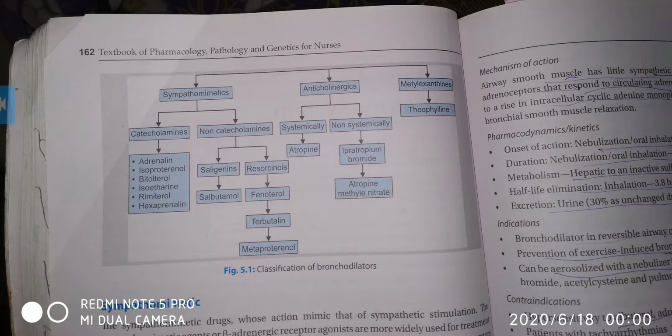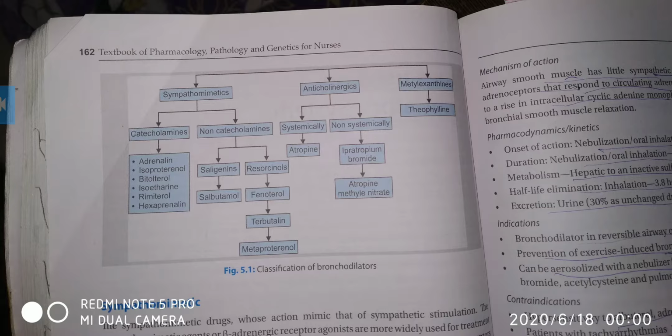sympathomimetic, anticholinergic, and methylxanthine. Sympathomimetics can be catecholamine and non-catecholamine.